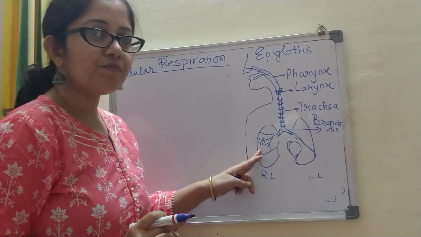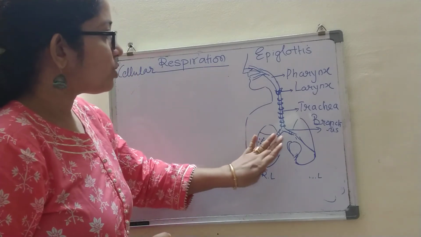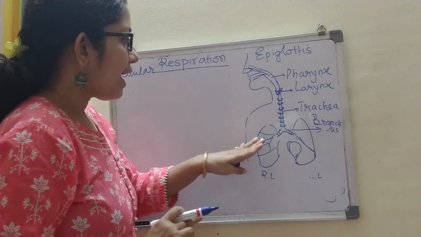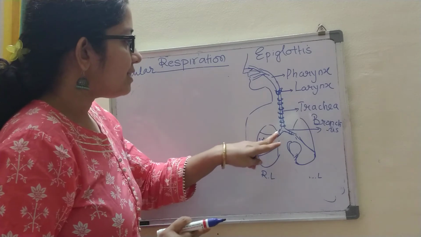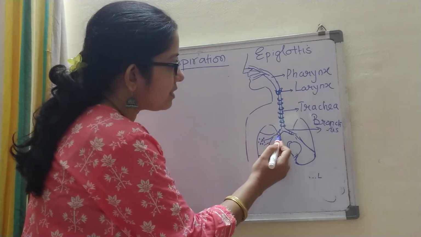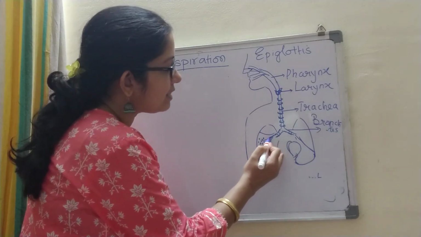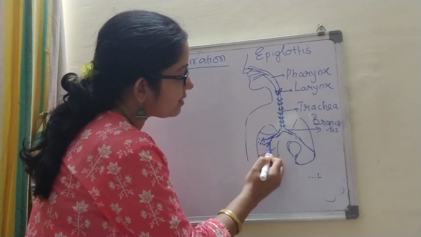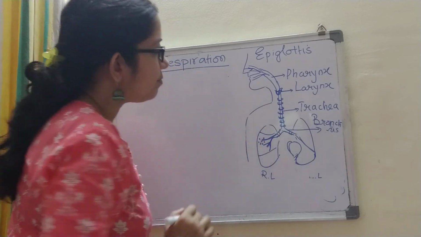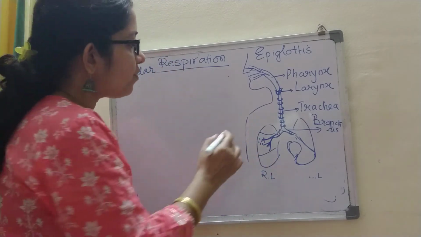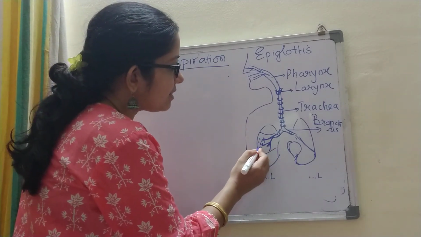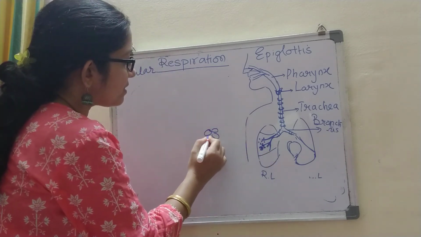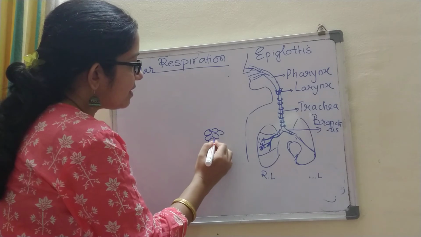Right? I had sent you a video earlier also where it showed it's red in color because it is very rich with capillaries. And here you will see the bronchus is divided into further branches. So these are the bronchioles. And from here you will see like tufts of grapes. And what are these?